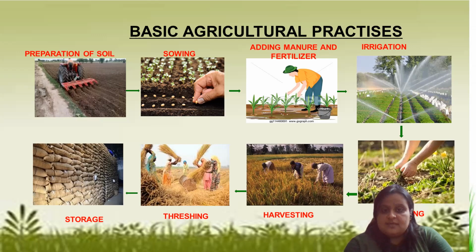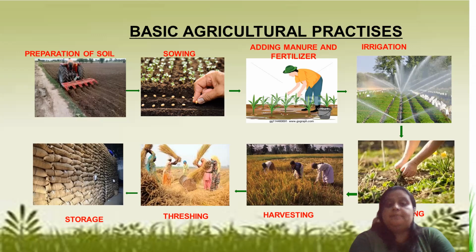This process, as you can see in the picture, is a traditional method that we call threshing. And after collecting the grain, we have to store it safely so that we can use it for a longer time in future.